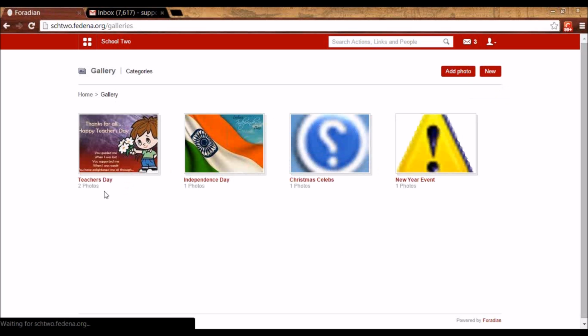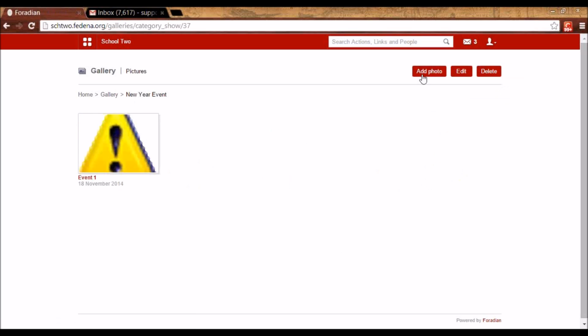For example, I have given a few names like Teachers' Day, Independence Day, Christmas celebrations, New Year event. Inside this category, I'll be able to add a photo or delete it. These add, edit and delete options will only come for the admin and not for all the users. Other users will only be able to view the photos that you put here.